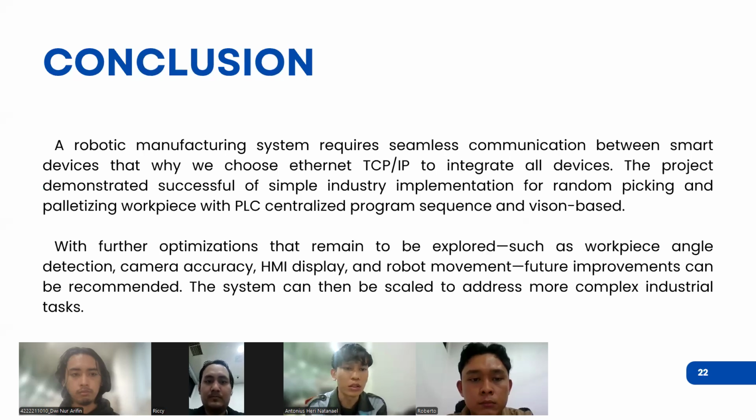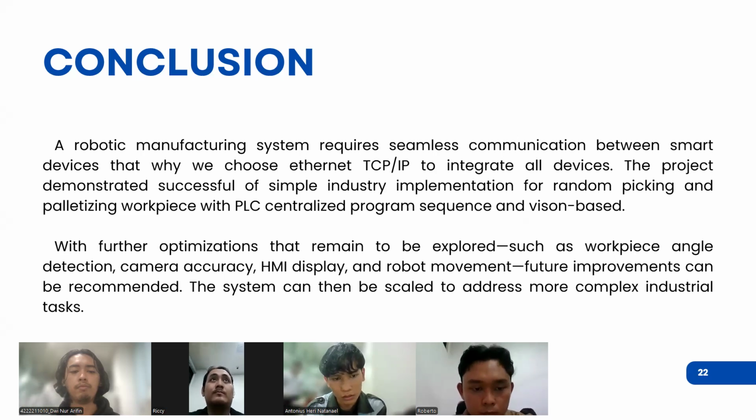For the conclusion, a robotic manufacturing system requires seamless communication between smart devices. That's why we chose Ethernet TCP/IP to integrate all devices. The project successfully demonstrated a simple industry implementation for random picking and placing of workpieces, with a PLC-centralized program sequence and vision-based detection.